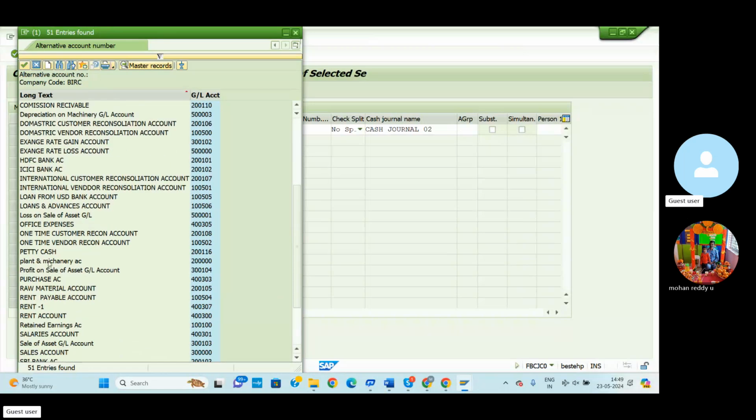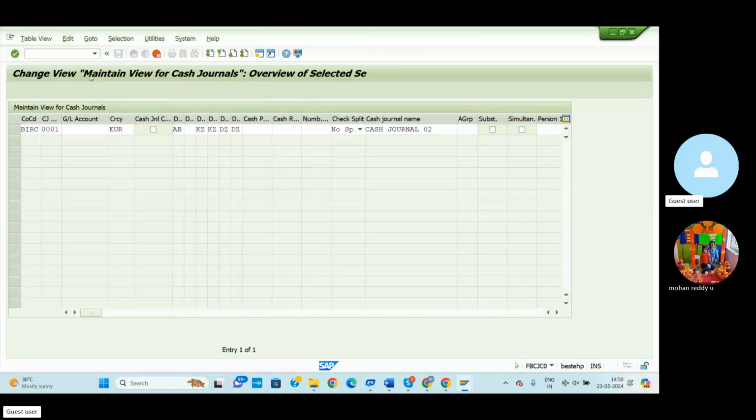Here we can select the petty cash. Here the currency is euro, but our country currency is INR, so we need to change it to INR, Indian rupee. Then automatically enter.